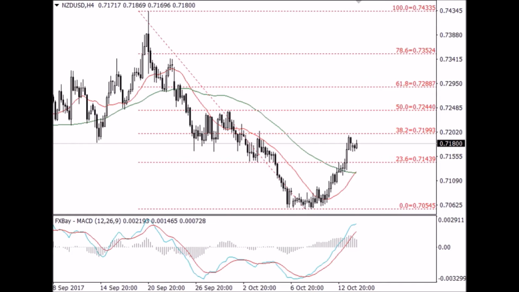However, New Zealand's inflation data is due for release on Tuesday during Asia hours, and it is expected to provide further clues on New Zealand's economic outlook.